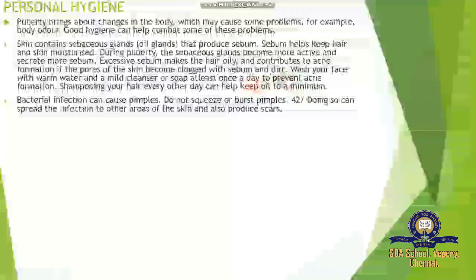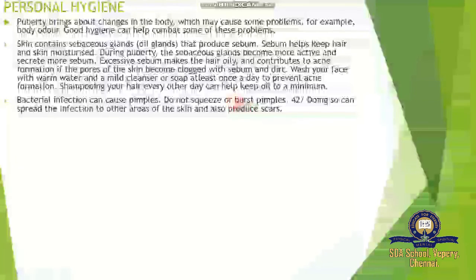This prevents acne formation. Shampooing your hair every other day can help keep oil to a minimum. Bacterial infection can cause pimples. Do not squash them. What's the meaning of squashing? Pressing. Do not disturb them. If you burst a pimple, doing so can spread the infection to other areas of the skin and also produce scars.